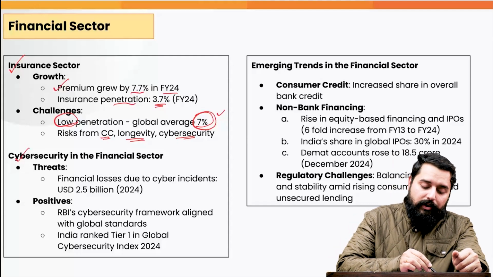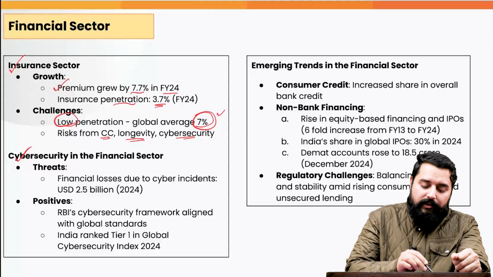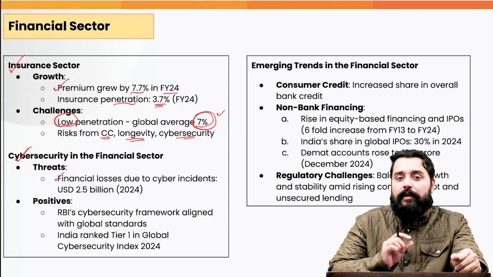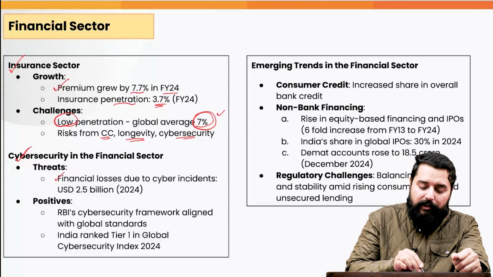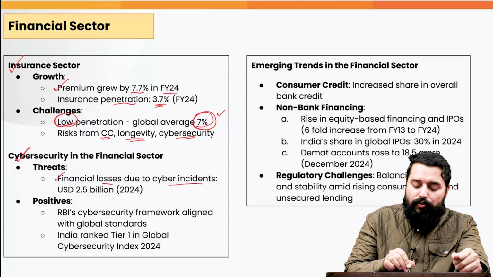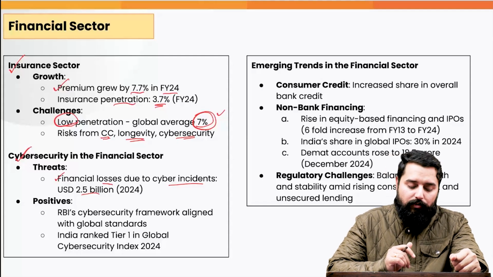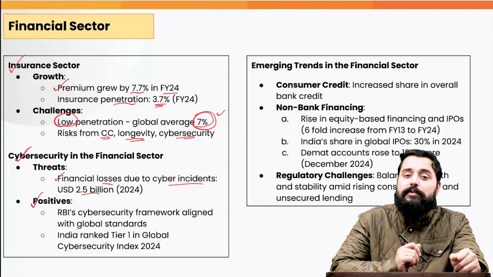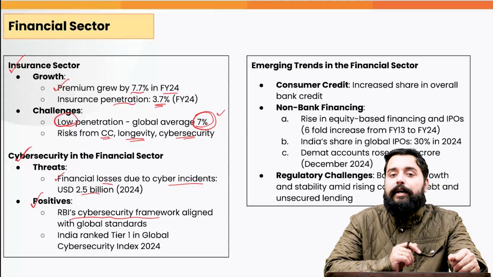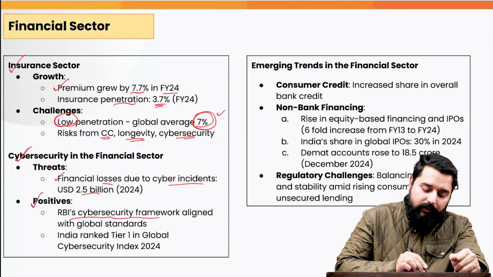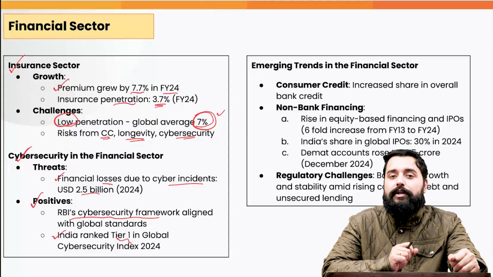There are cybersecurity concerns in the financial sector in general, because as per the survey, there are threats, specifically rising cyber attacks on the financial institutions, and the financial losses that they suffered due to cyber incidents can be about $2.5 billion in 2024. But there are certain positives as well. For example, the RBI's cybersecurity framework is now aligned with the global standards, and India is ranked tier 1 in the Global Cybersecurity Index 2024.